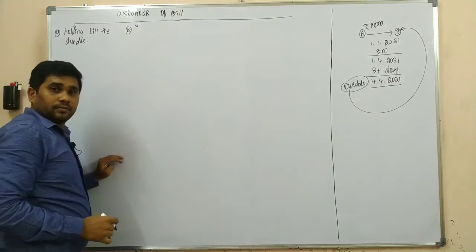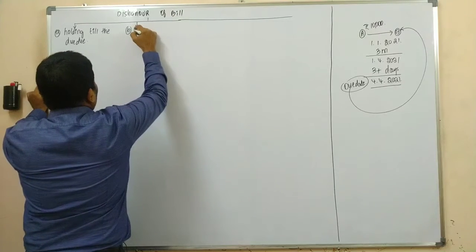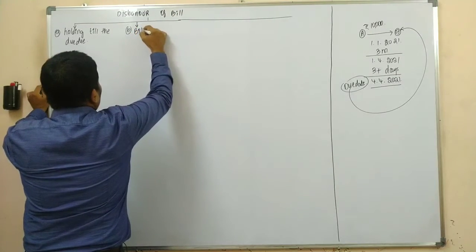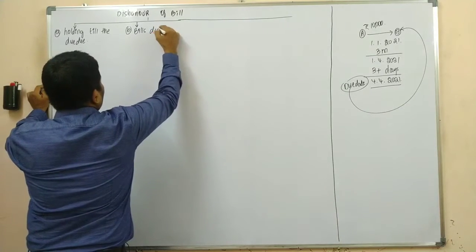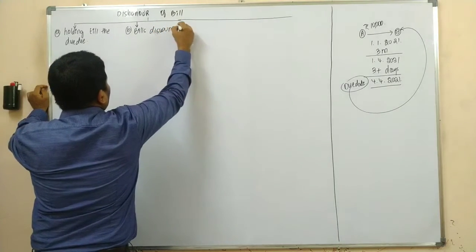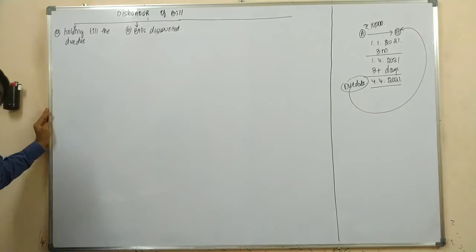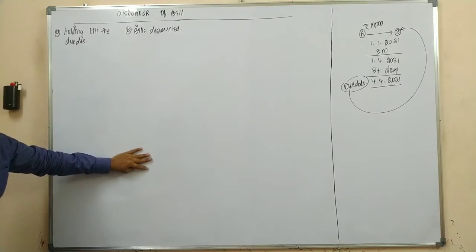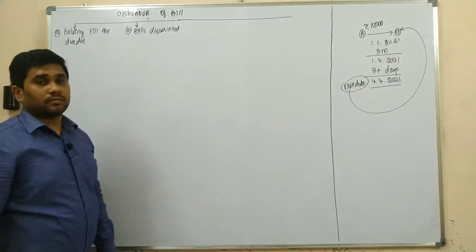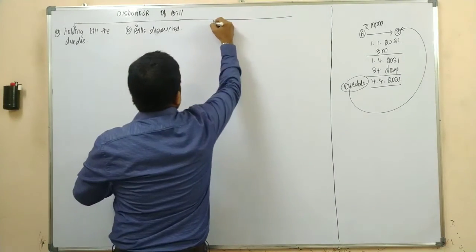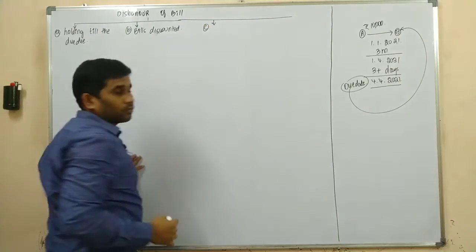Next one. Bill was discounted with the banker, and on the due date, the bill was dishonored. Next scenario.